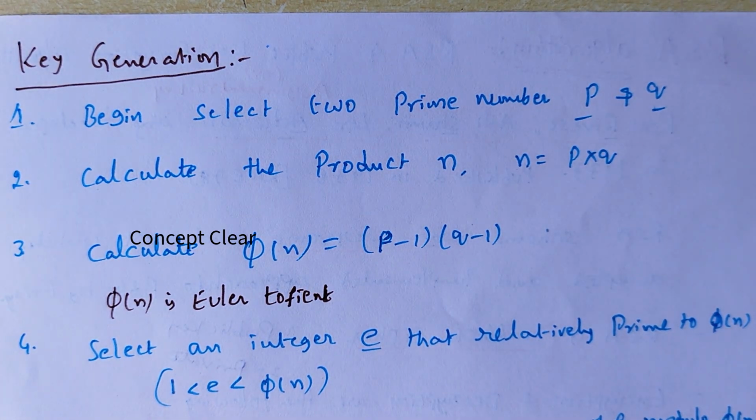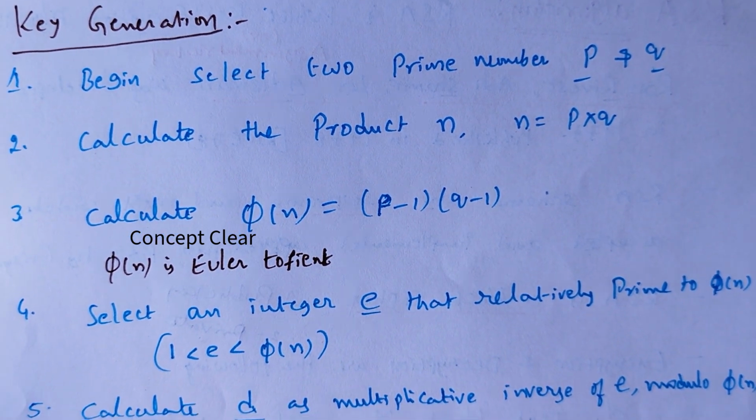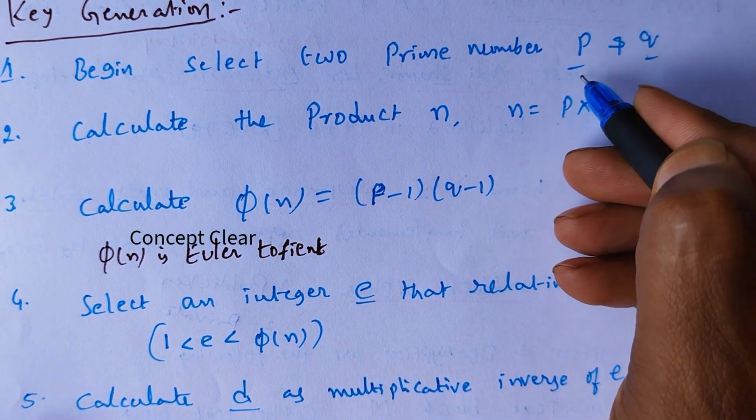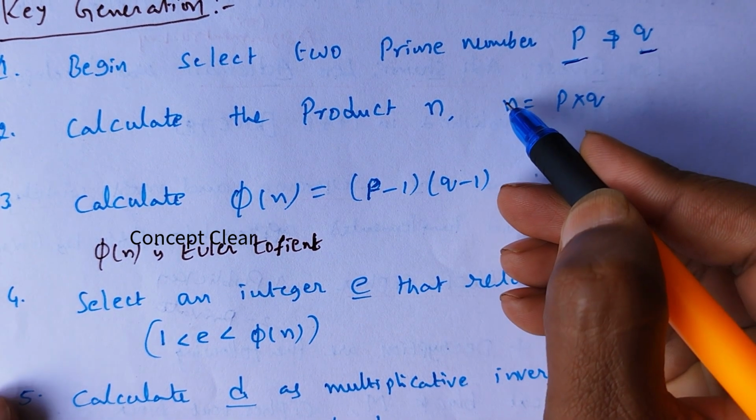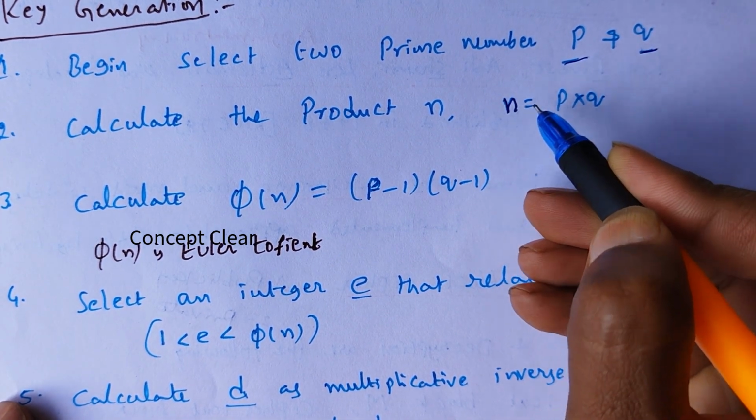The first step is to select two prime numbers, which we will call P and Q. The second step is to calculate the product N. Before that, in the public and private key we saw the N value.